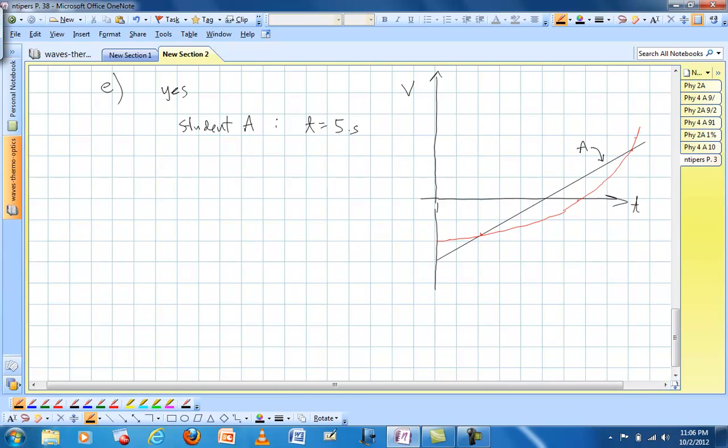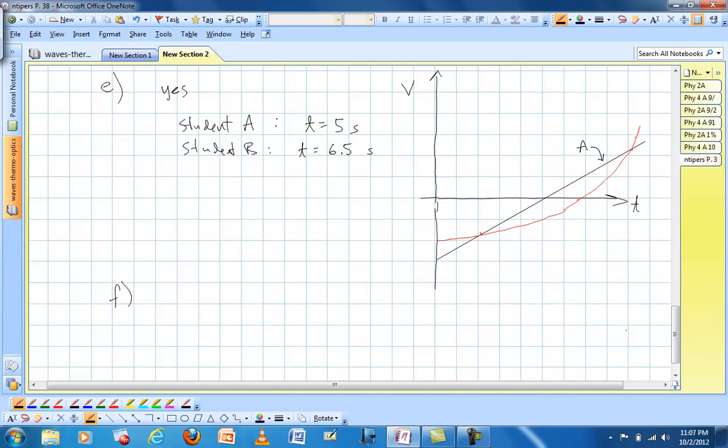So at t equals 5 seconds, they change direction. They were moving in the negative direction up until 5 seconds, then they're moving in the positive direction. And for student B, at t equals about 6.5 seconds, they change direction. Their velocity goes from negative to positive.